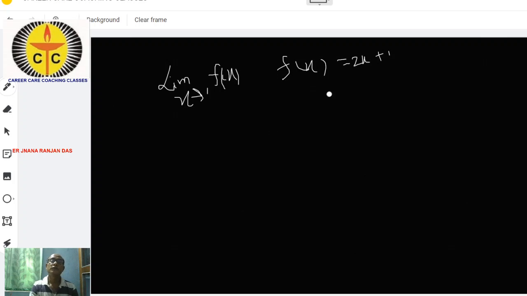What is the procedure? The procedure is to find the left hand limit and the right hand limit. Then if the values of those two, the right hand limit and the left hand limit, are equal, then we can find the limit of this function as x tends to this point.